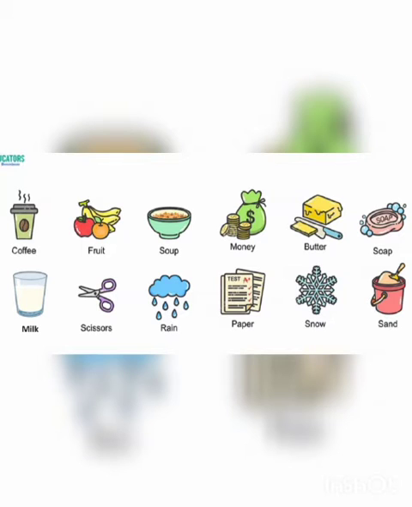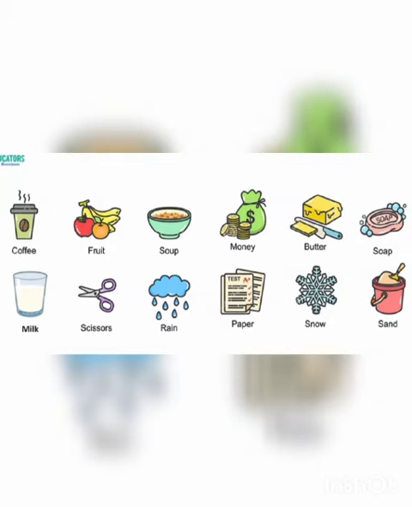Let's see some examples. Coffee is an uncountable noun. We cannot count coffee. Fruit is a countable noun. We can count fruits. Soup is also an uncountable noun. Money can be counted. So therefore money is a countable noun. Butter cannot be counted. Soap can be counted. Milk cannot be counted. We cannot count milk.